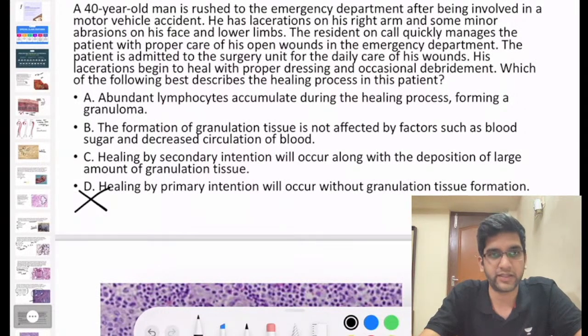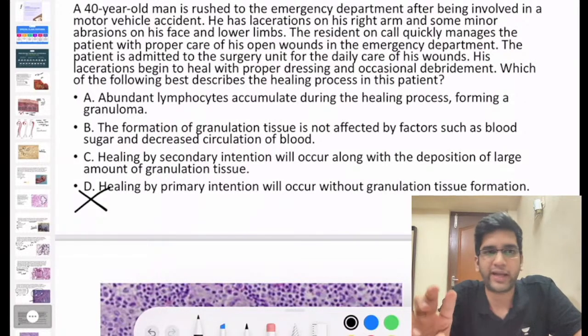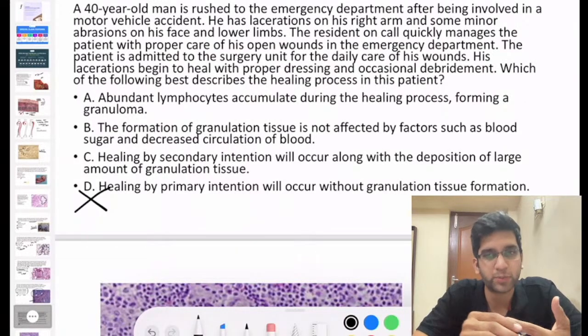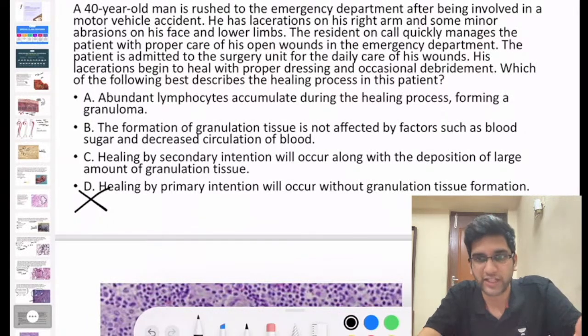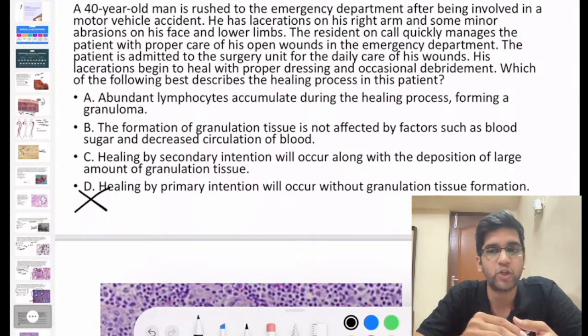It never heals by primary intention, right? Formation of... that's definitely ruled out. So I have option A, B and C. We look at option B, then we'll go to A and C because A and C were the contenders here, right?